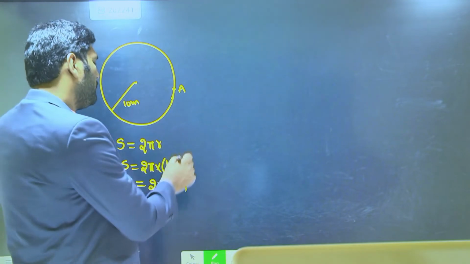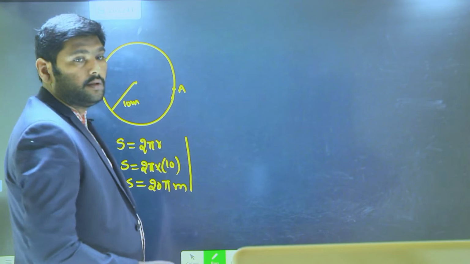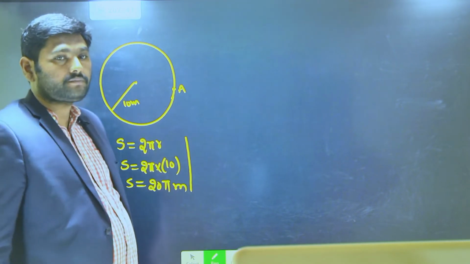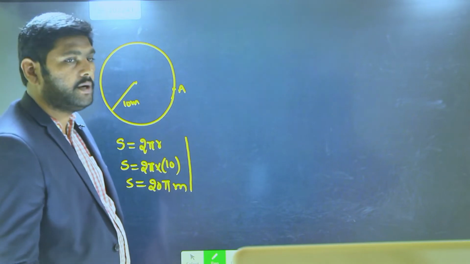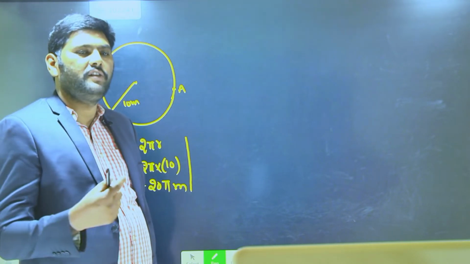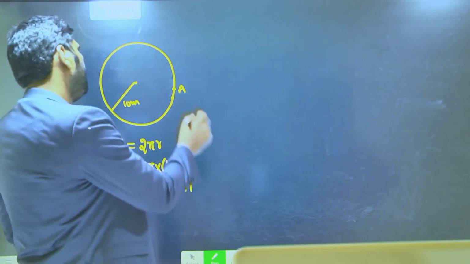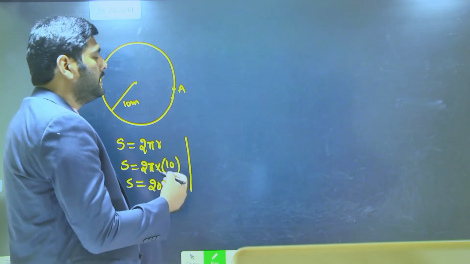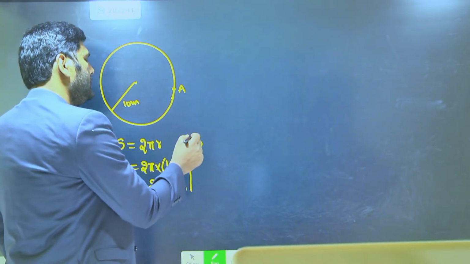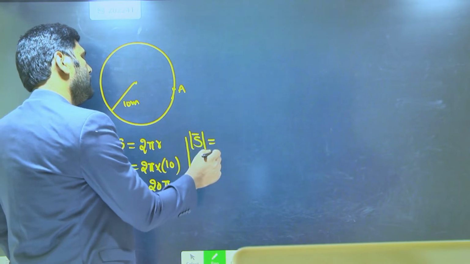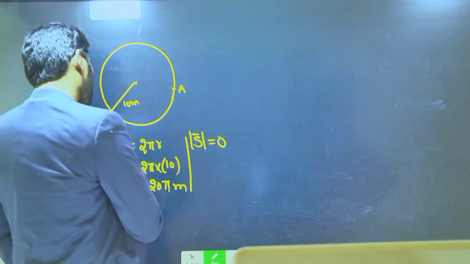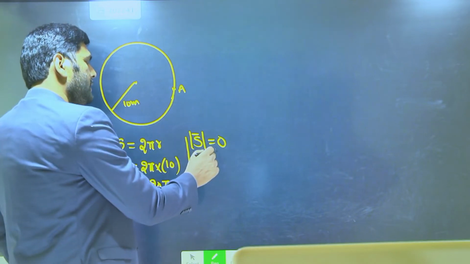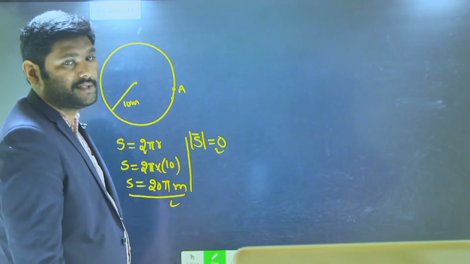In a similar way, one more question we are asking, that is the displacement traveled by the person in one cycle. Displacement is nothing but the shortest length between the initial and final position. So here the person started at A and reached A when he completed one cycle. Since the displacement of the person is equal to 0, the distance is 20 pi meters and the displacement is 0 when he completes one cycle.